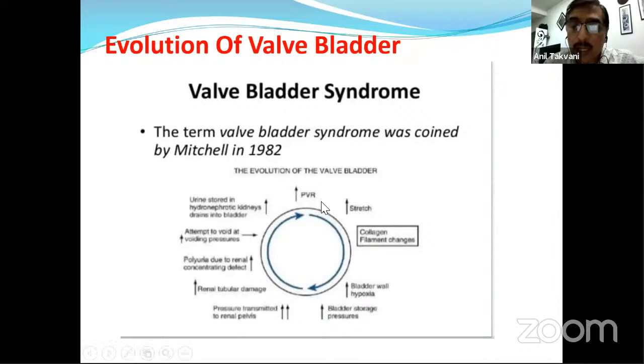So that is not there, and the vicious cycle will continue: again there will be stretch and hypoxia and deposition of matrix. So somewhere down the line we have to break this cycle, but the most important thing you have to understand is the polyuria.